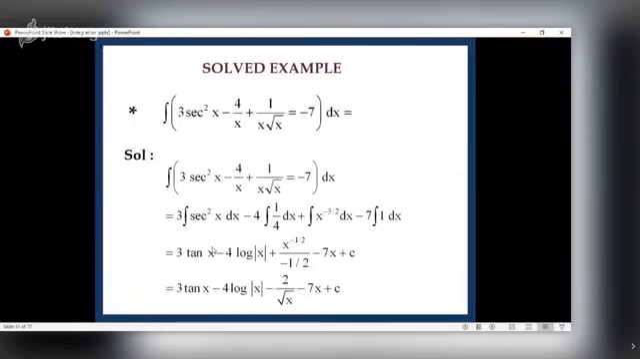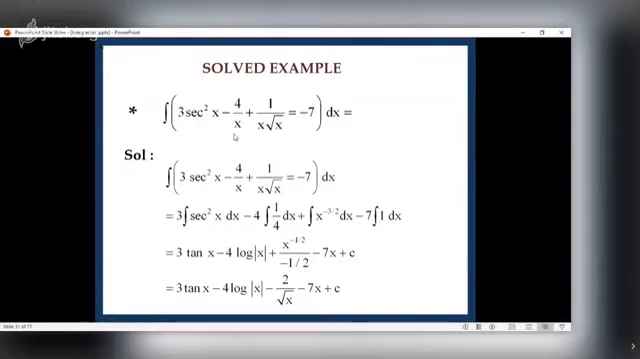The first one, integral of 3 sec square x minus 4 upon x plus 1 upon x root x. It should be minus 7, not equal to minus 7. And of course, we have to integrate with respect to x. Now read the solution. Here I am using the theorem that integral of sum is sum of integrals, integral of difference is difference of integrals, integral of constant into function is that constant into integral of function.